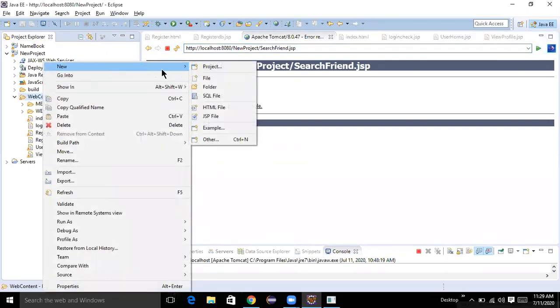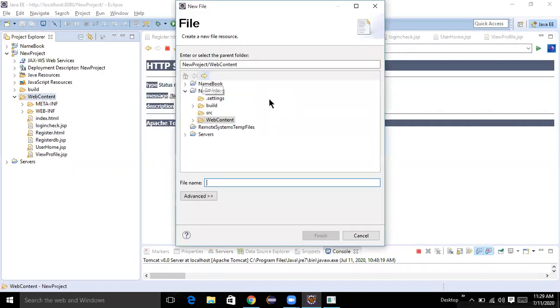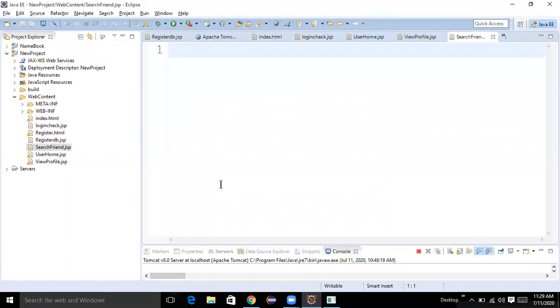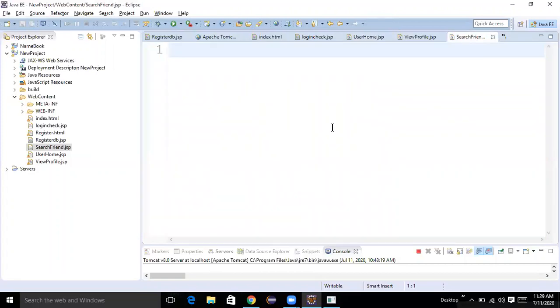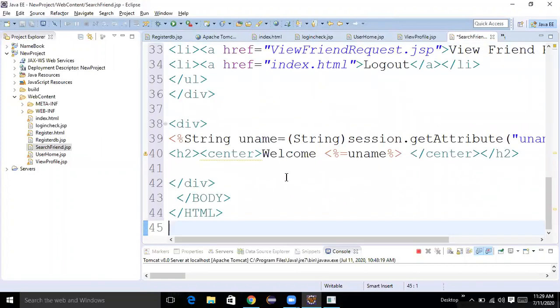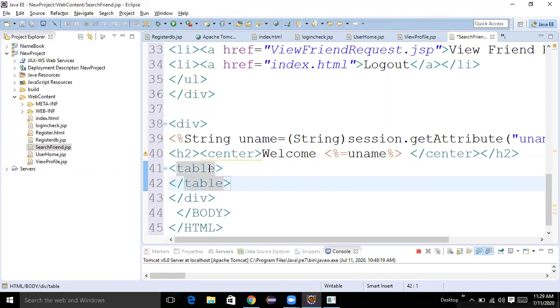Page name, here new file, then create one file named searchfriend.jsp. Like the home page, we want the same, but the small thing is we need to create one table here for searching a friend.